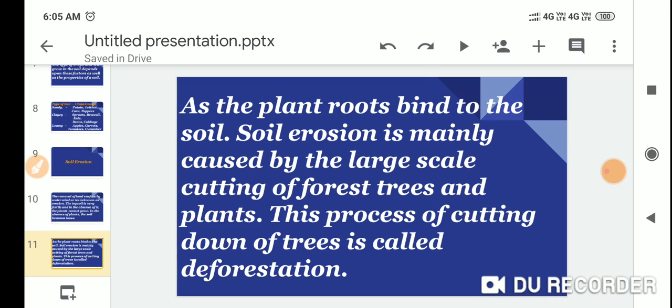This process of cutting down of trees is called deforestation. As the plant roots bind the soil, soil erosion is mainly caused by the large scale cutting of forests and plants.